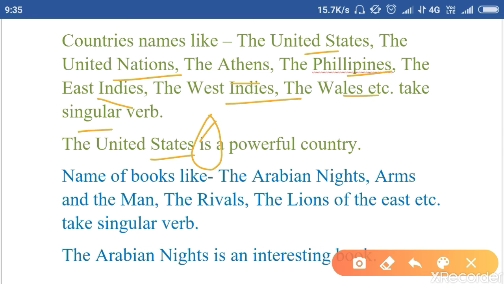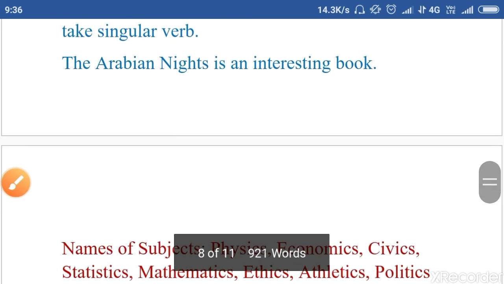Names of books. Of course, with books we use a singular verb because one book will be considered a single book, and it will take a singular verb. For example, the Arabian Nights. Don't get confused with the "nights", which is plural. It is not "the Arabian Nights are an interesting book". The names of books, the Arabian Nights, Arms and the Man, the Rivals, the Lions of the East, take a singular verb because they are single books.